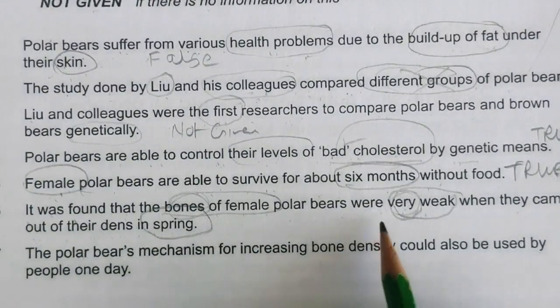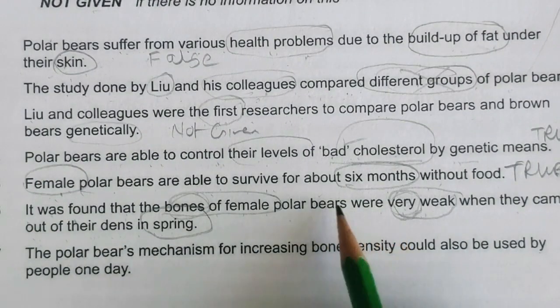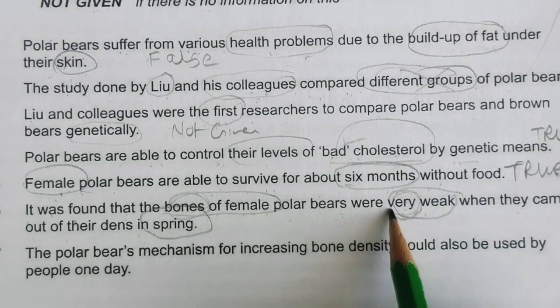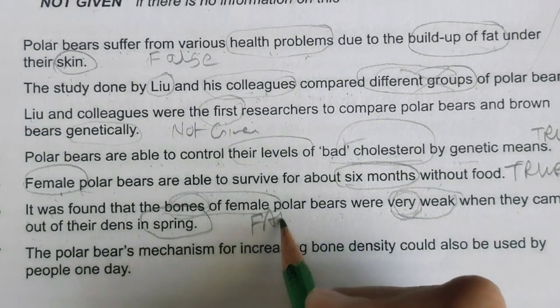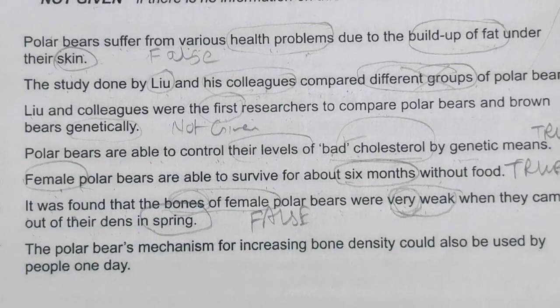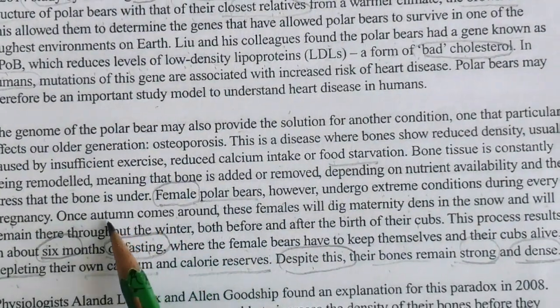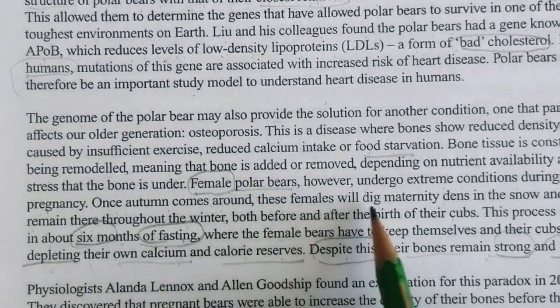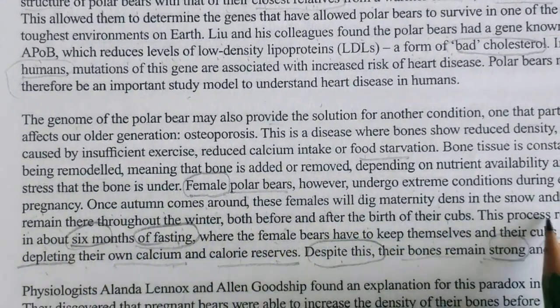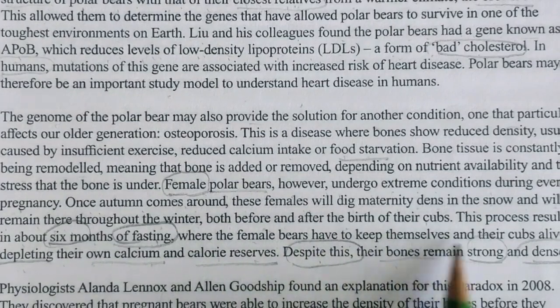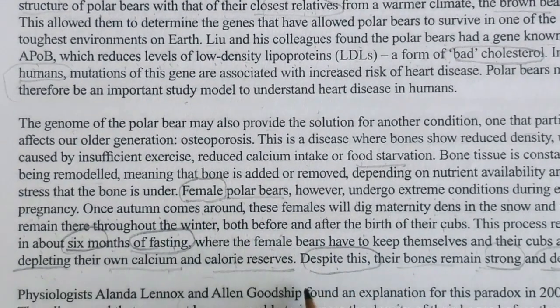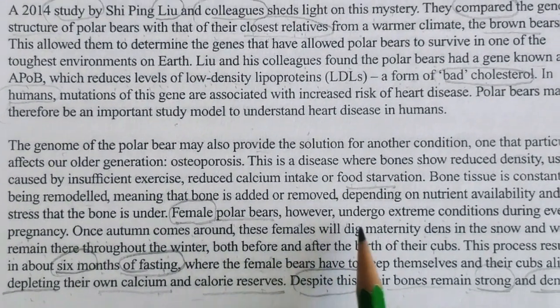But here, what they are saying, their bones were very weak. It means this is a contradiction. It is false. Once autumn comes around, the females will go into dens in the snow. After the fasting result, they have to keep everything. They have given it very clearly.